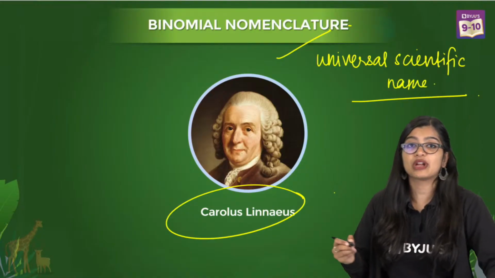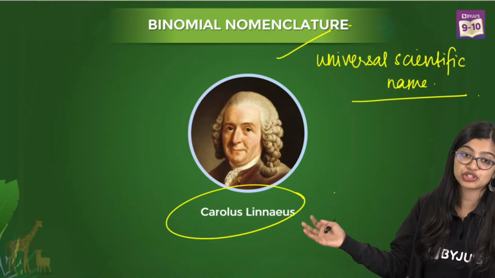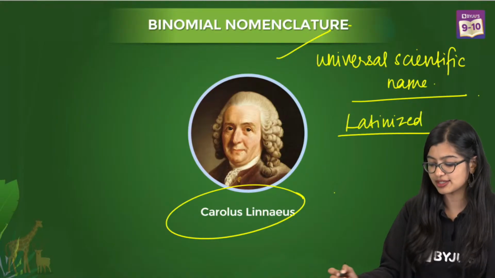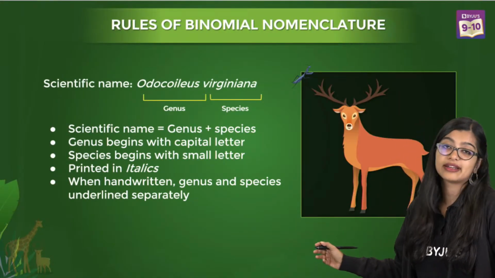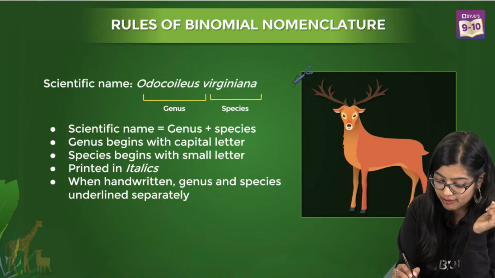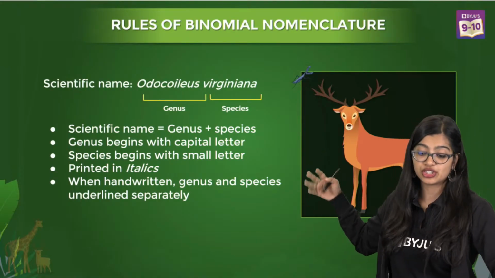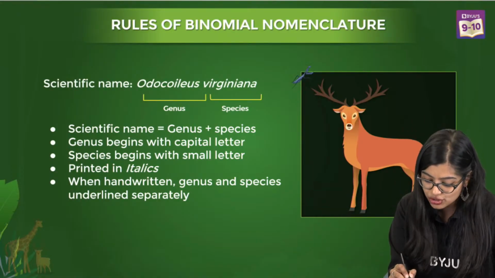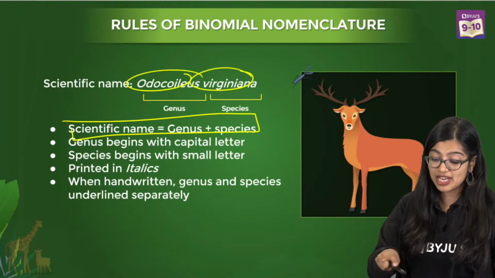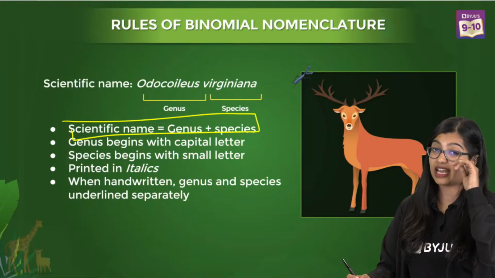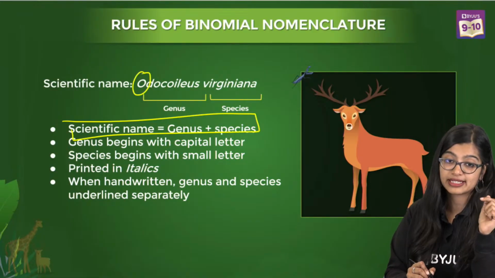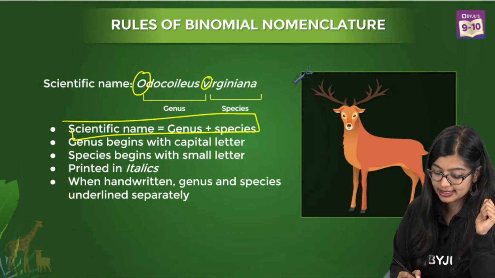That means we should have something which is scientific, not regional. And this is normally Latinized, right? For deer, the universal scientific name is Odocoileus virginianus, where the genus name and the species name together make it up. Now, whenever you are writing a scientific name in your exam, always make sure that the genus name is in capital and the species name is small.